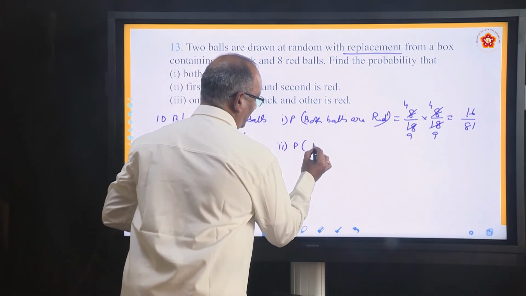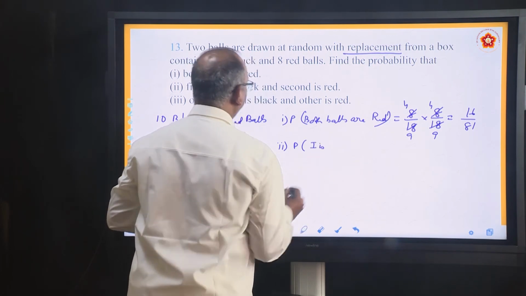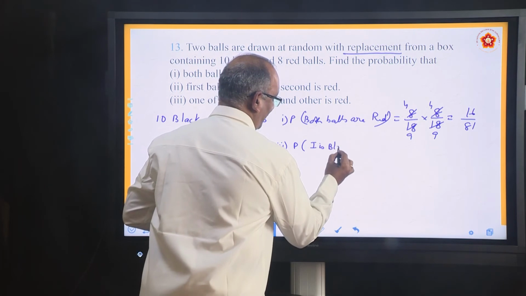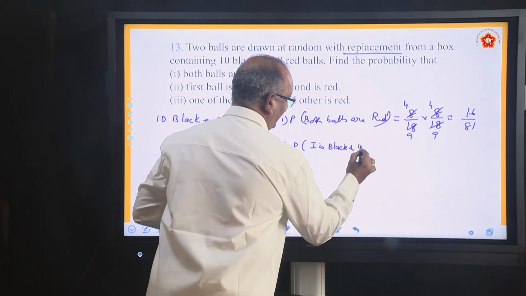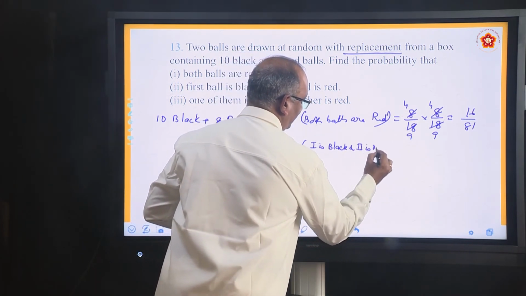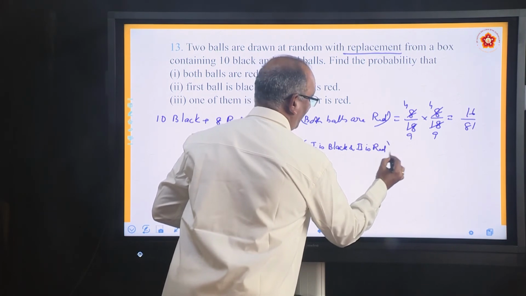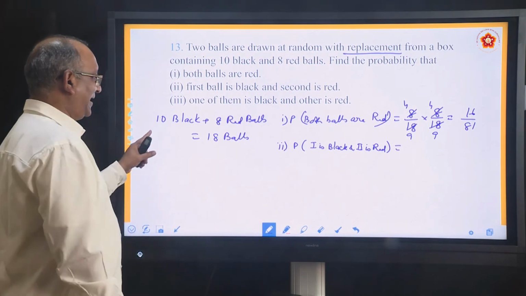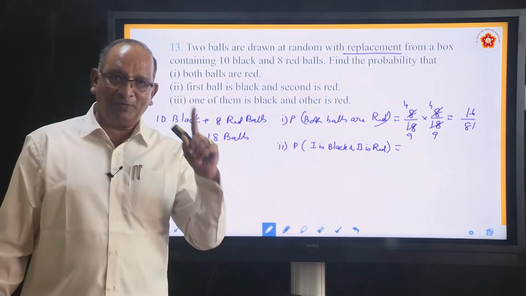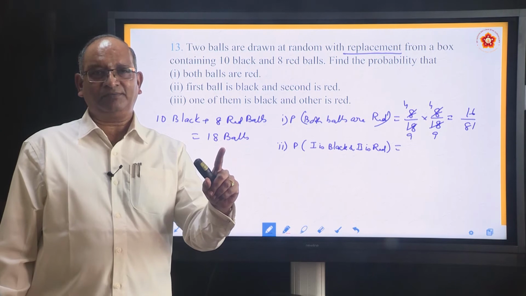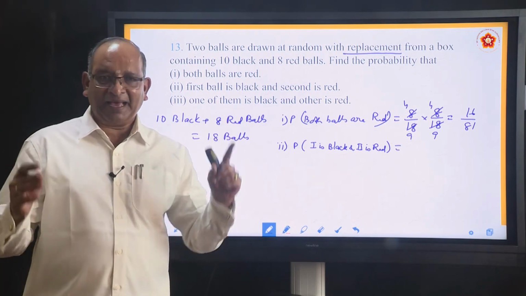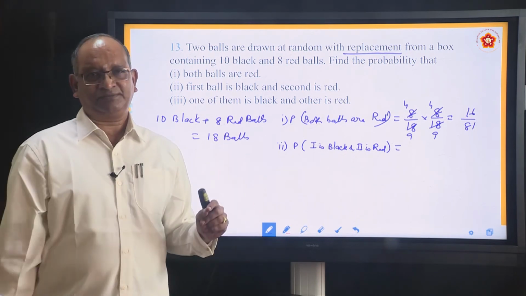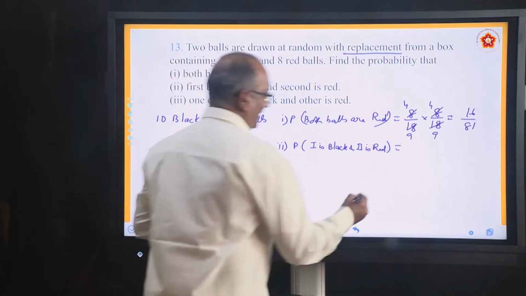Probability that first is black and second is red. Now tell me how many black balls are there? There are 10 black balls. What is the probability of drawing one black ball from a bag which contains 10 black and 8 red balls? So it is 10 by 18.